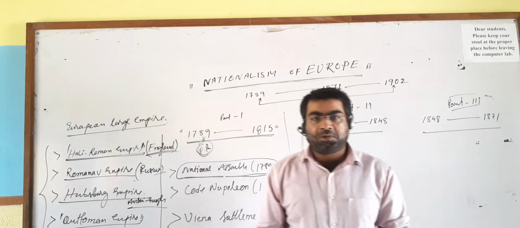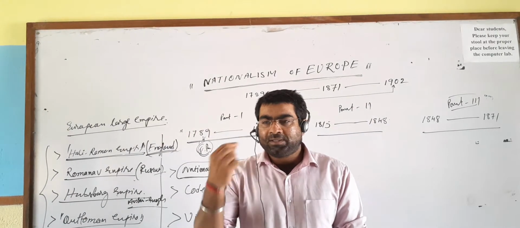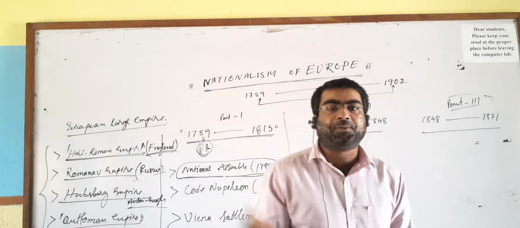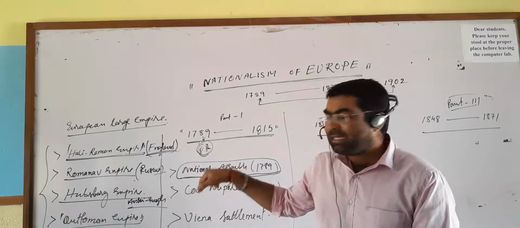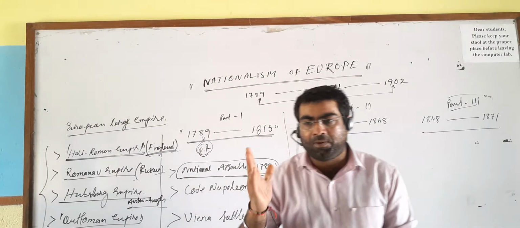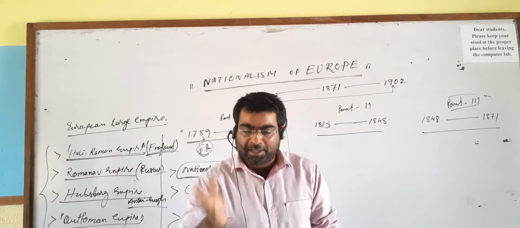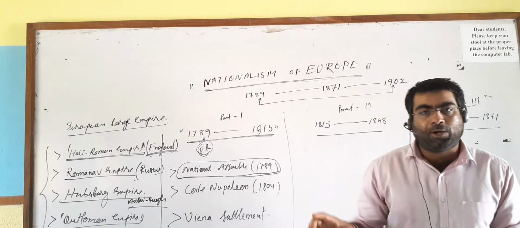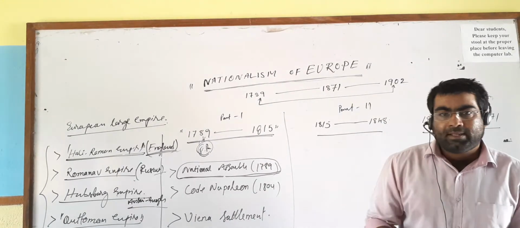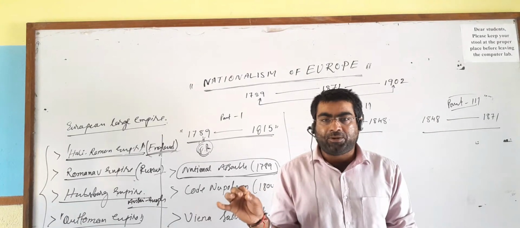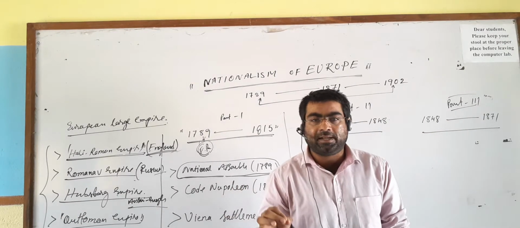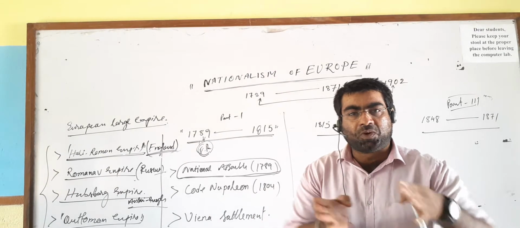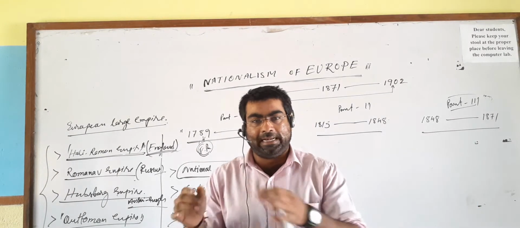Before the French Revolution, what was the first priority of the nation? The first priority of the nation was the king and queen, the monarchy system. But after the changes, when the Bourbon dynasty was destroyed in France, the National Assembly gave the first priority to the citizen, that we all are equal. They gave the ideas of La Patrie and Le Citoyen. La Patrie means the fatherland, Le Citoyen means all the citizens. All the citizens should consider France their fatherland.